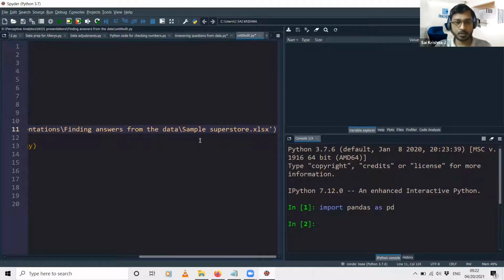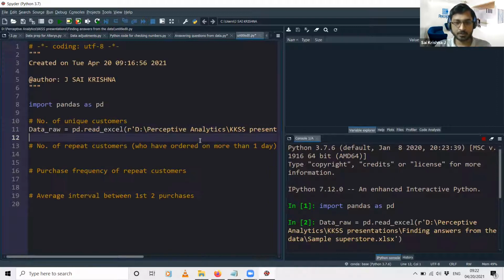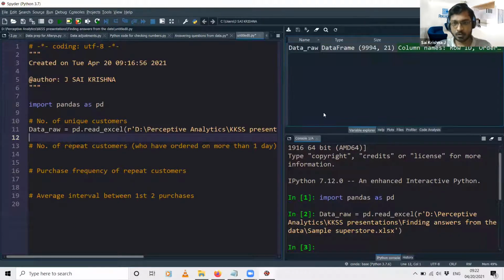Once we do this, we press F9. Now you can see that the sample superstore data has been loaded in Python with the name data_raw. It has 9,994 rows and 21 columns. Just tell me once you have loaded this file into your variable explorer, and then we can proceed to the next step.